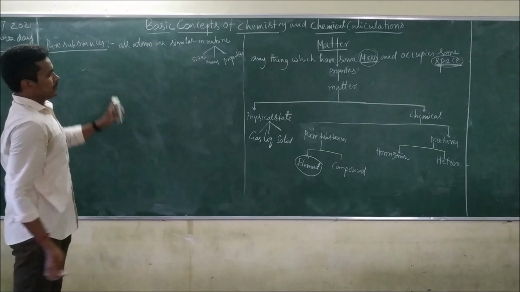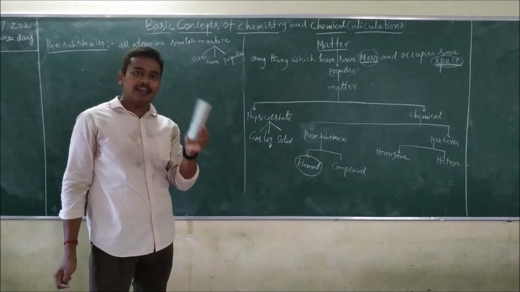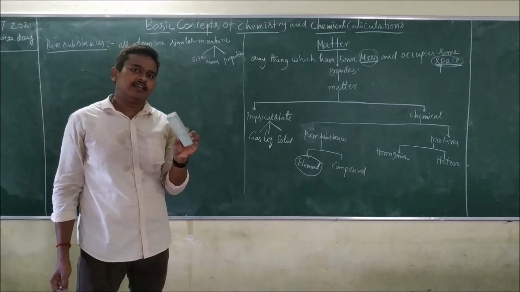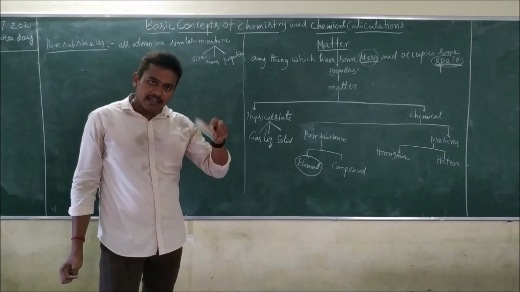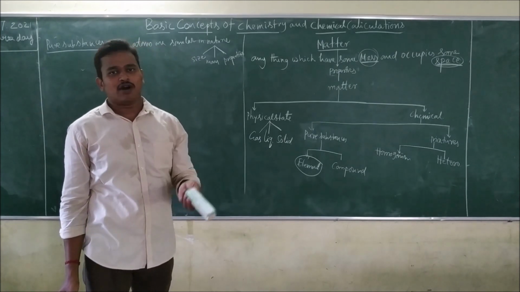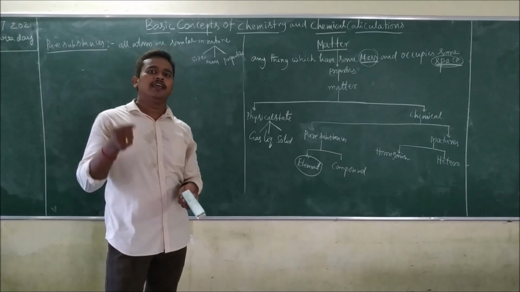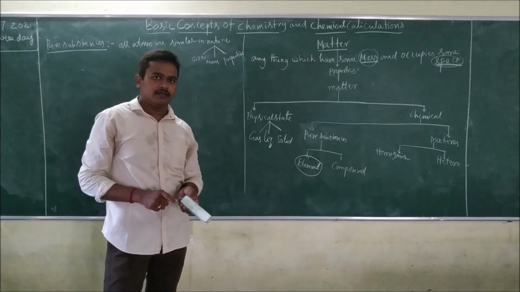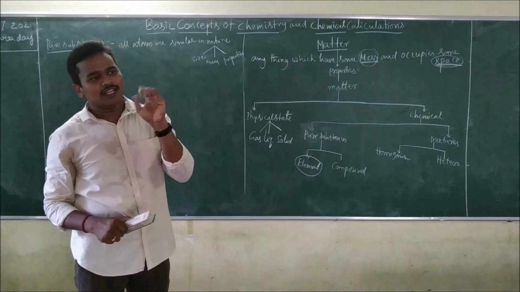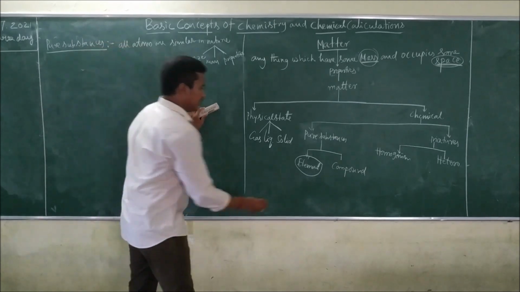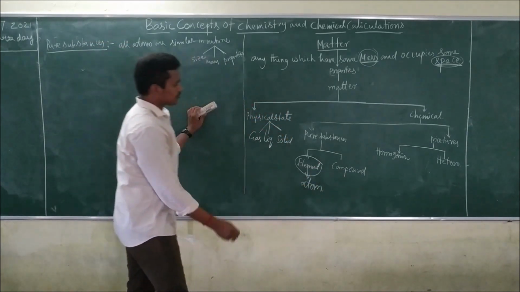This element, for example, this much copper I am taking. We can say this is a copper element. And you are dividing further into smallest particle. Smallest particle means what? Further you cannot divide. That is the smallest particle, meaning you cannot divide that smallest particle into two again. That smallest particle is called as atom. In this element, the smallest particle is called as atom.